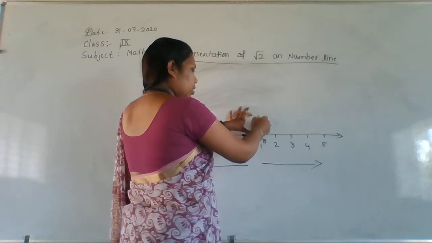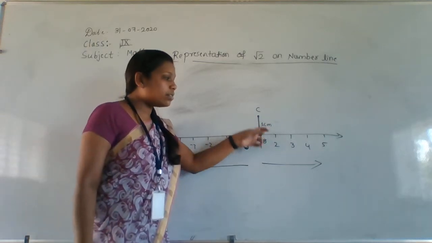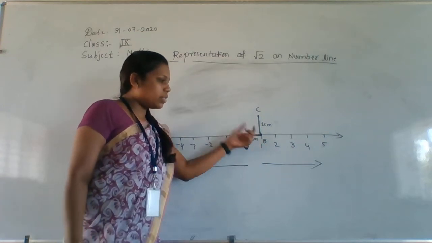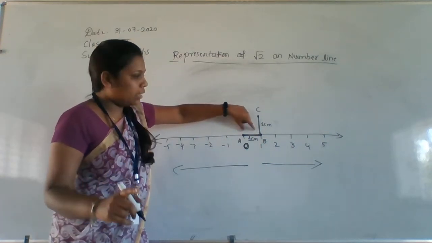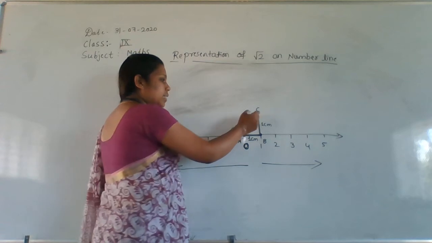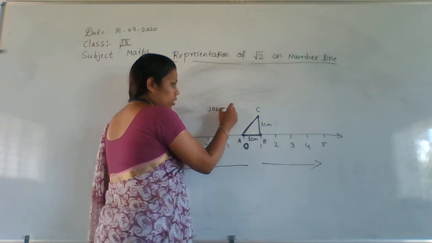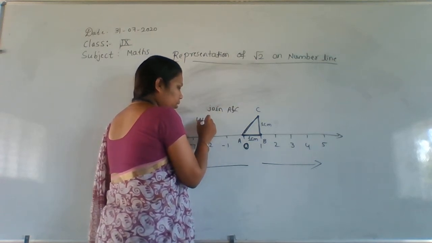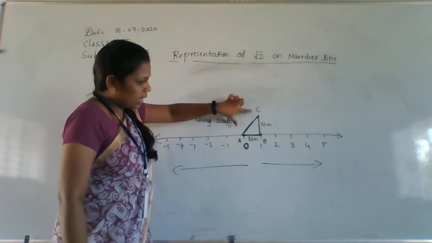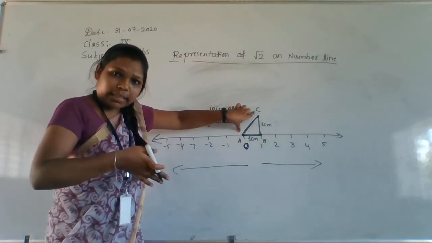See here, and name that point C. So this is also 1 centimeter. This is also 1 centimeter. Getting my point? First take AB as 1 centimeter. After that, BC also you have to take as 1 centimeter. Next thing is you have to join AC. Here join A and C using a scale. You have to join A and C using a scale.